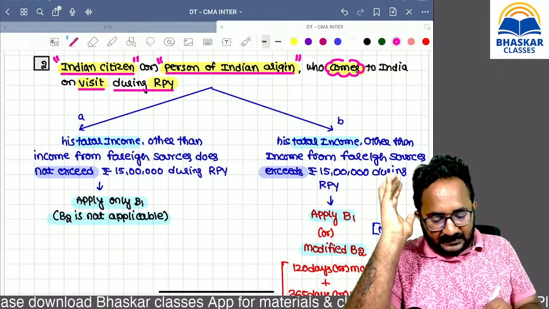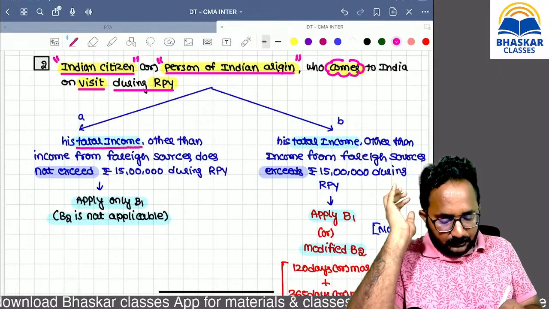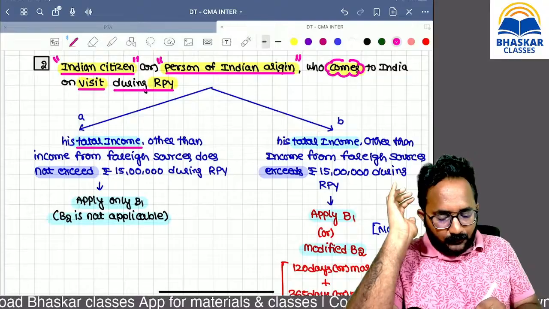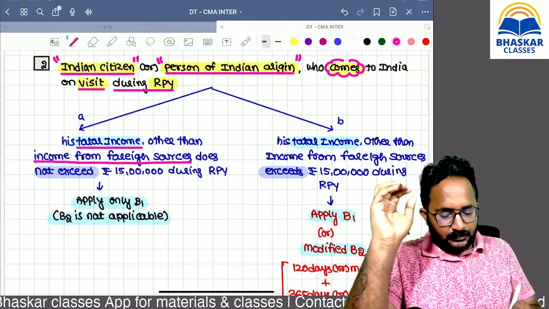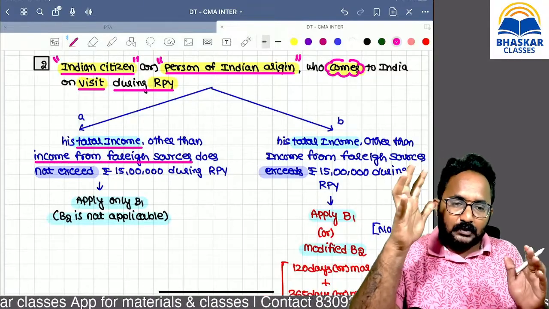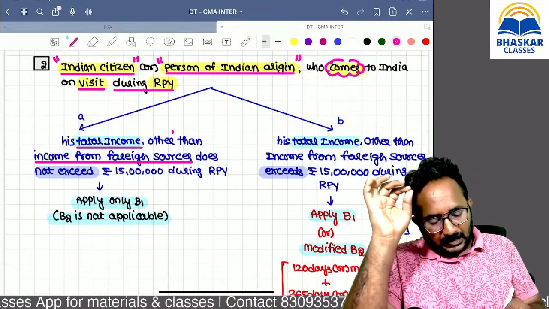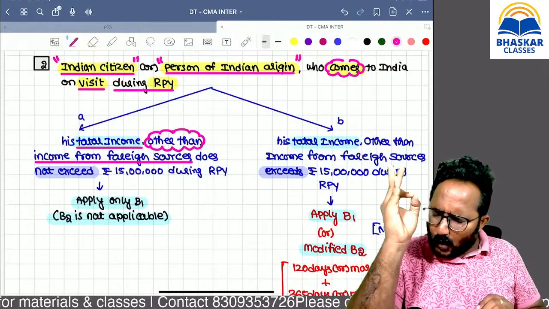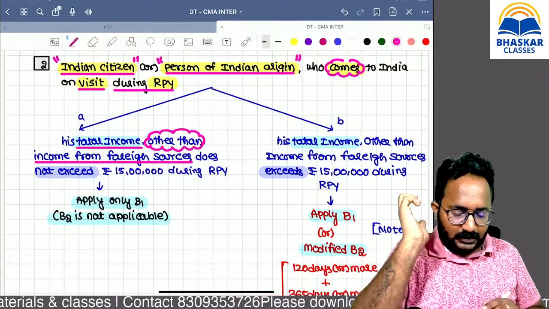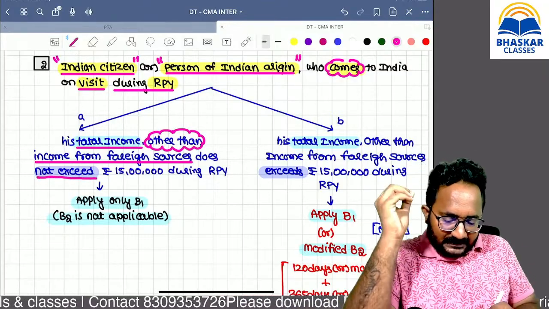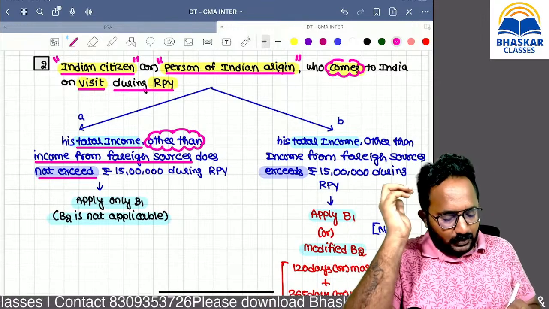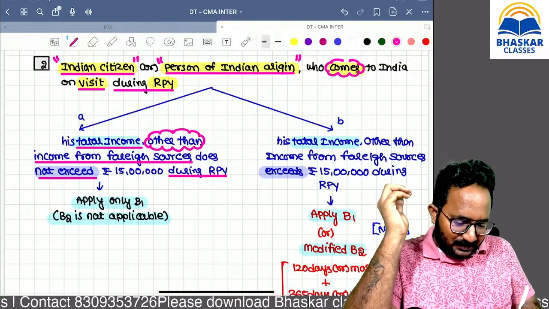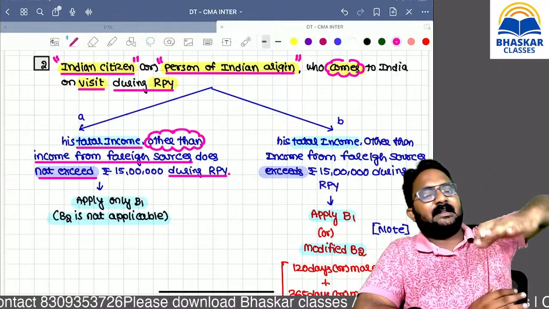Now, please check the total income other than income from foreign sources. Means what? Purely Indian total income, please check. Other than income from foreign sources, please check only the Indian sources related total income. If it does not exceed 15 lakh during the relevant previous year, that is the limit of 15 lakh.